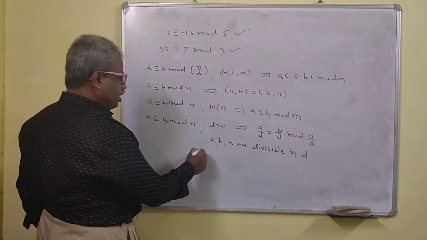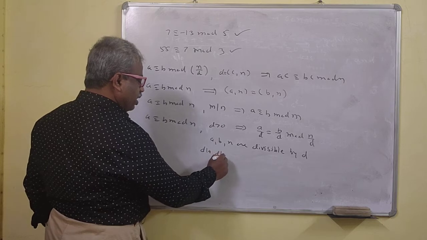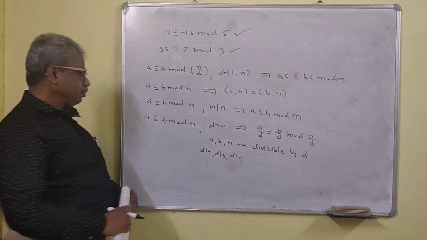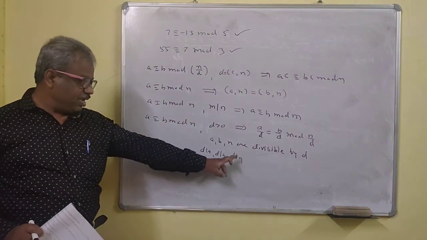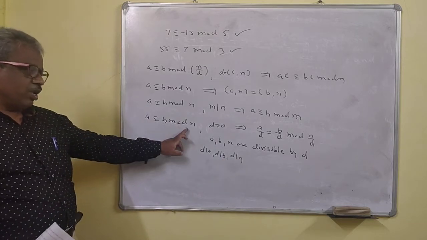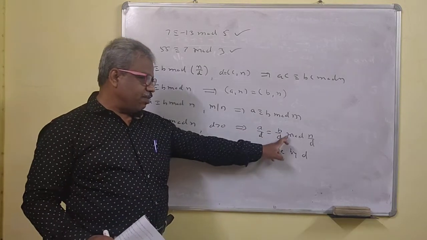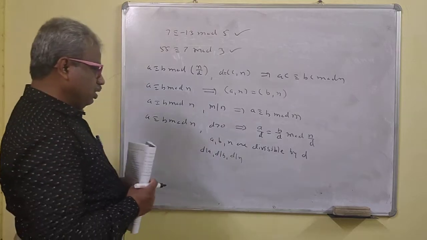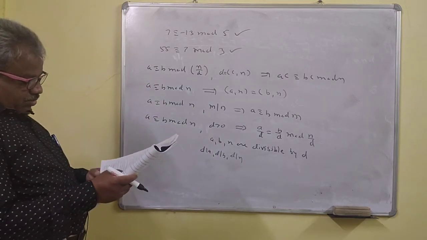That means if d divides a, d divides b, d divides n, and a is congruent to b modulo n, then a upon d is congruent to b upon d modulo n upon d. This we can write.